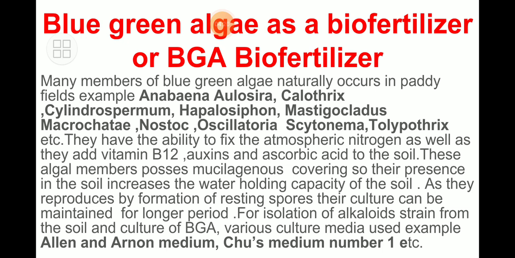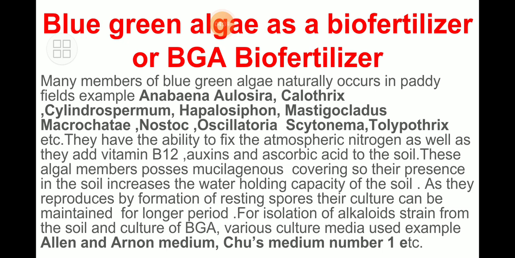Those plants do not have the capacity to fix atmospheric nitrogen, but these algae have the ability to fix it. Not only that, they provide more than nitrogen: they supply vitamin B12, auxins, and ascorbic acid to the soil.